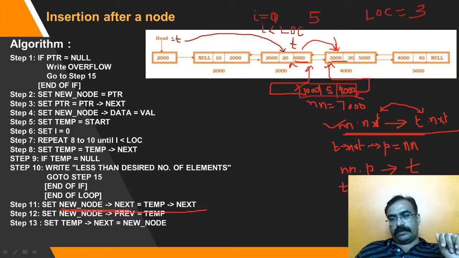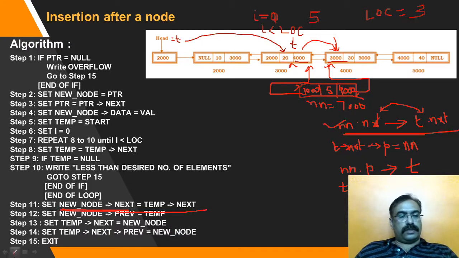This is established. Now these two steps must be interchanged, that is 13 and 14. So temp dot next is 4000 and its previous is 3000. It should be made as new node.